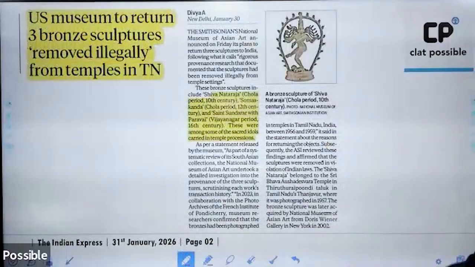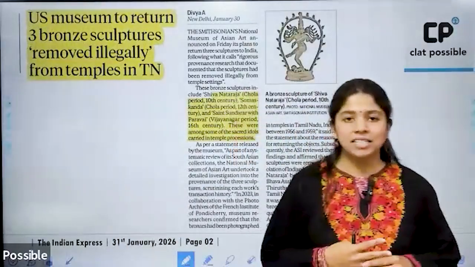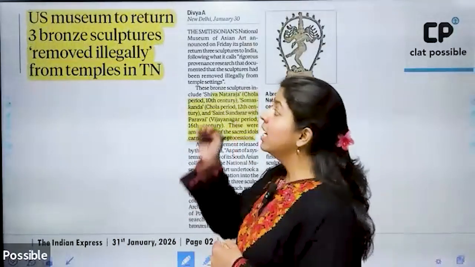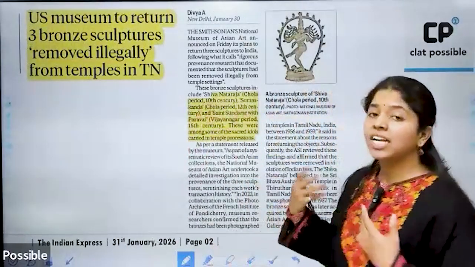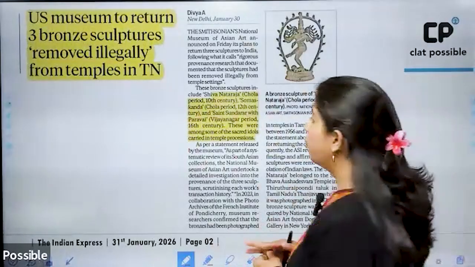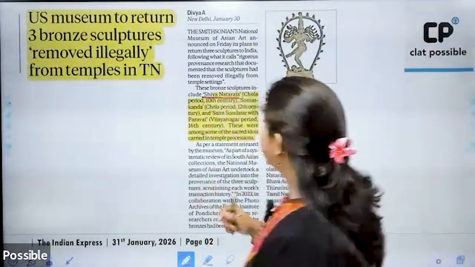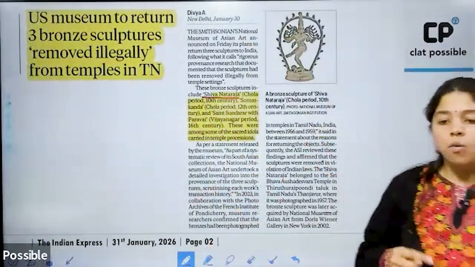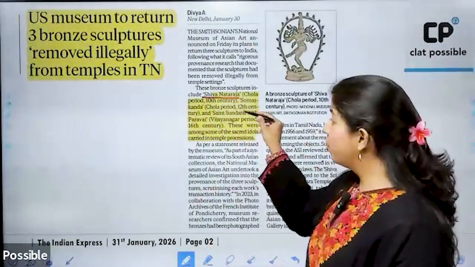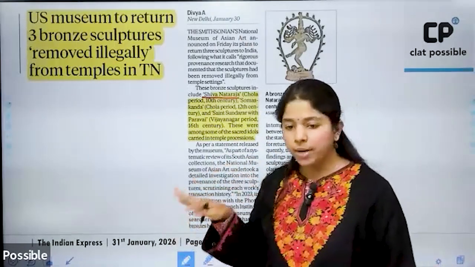All right. Then this particular news piece, a US Museum has declared that it is going to return 3 bronze sculptures which were illegally removed from the temples of Tamil Nadu to India. What are these 3 bronze sculptures? These are basically Nataraj statues which date back to the 12th century and that were made under the Chola period rule.